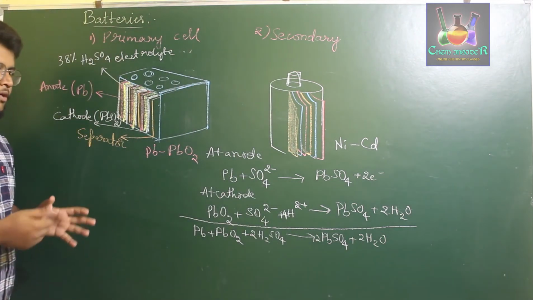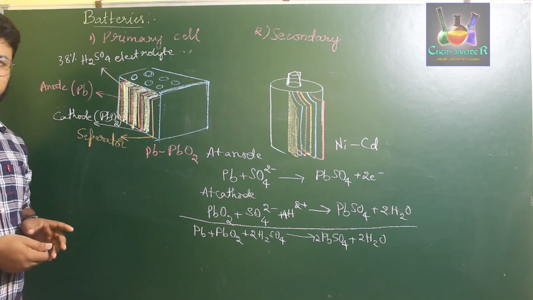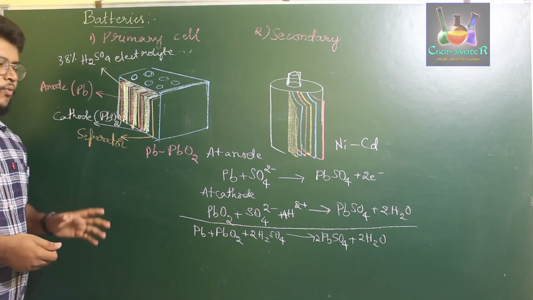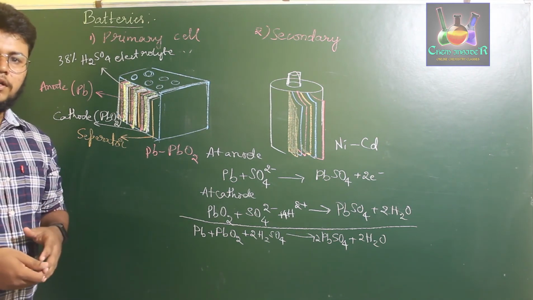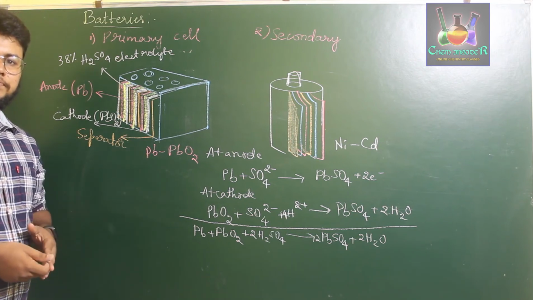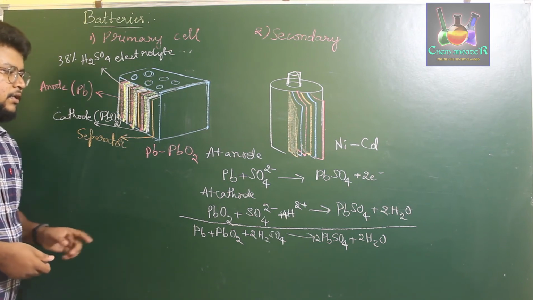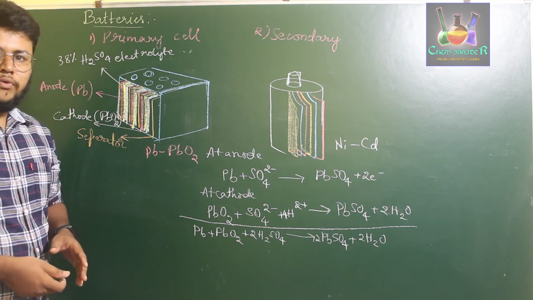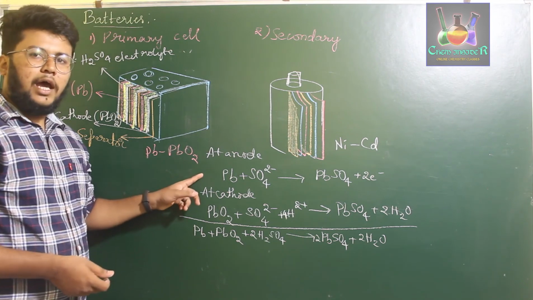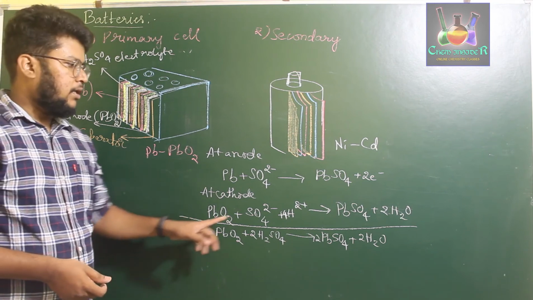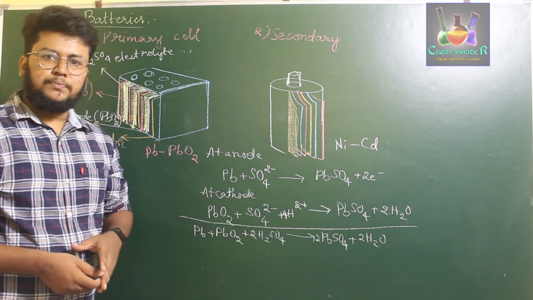So if you observe carefully, in the primary cells, one reaction gave a product which was later used in the second reaction to form a different product. But in the secondary cells, both anode and cathode prepare the same product, PbSO4.